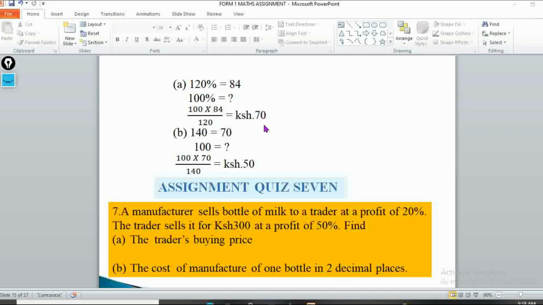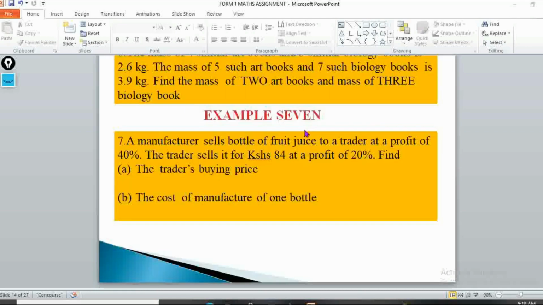But this one is equivalent to the selling price of the manufacturer. And this manufacturer would also like to make 40% profit. Now, if this person has to make 40% profit, then he has to sell it at a higher percentage than the buying price, which is 100%. So his buying price is 100%, but now when he wants to sell it at a profit of 40%, it will be 100 plus 40, which gives us 140. So 140 will be the selling price.